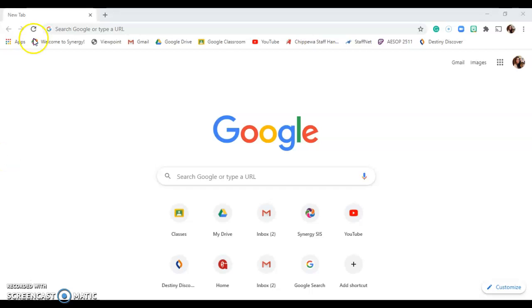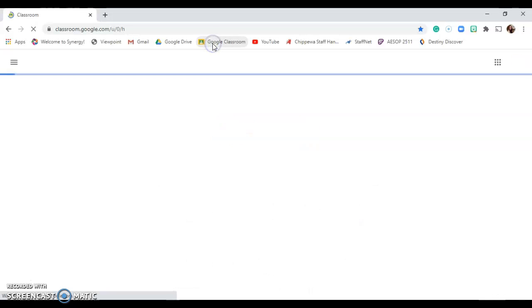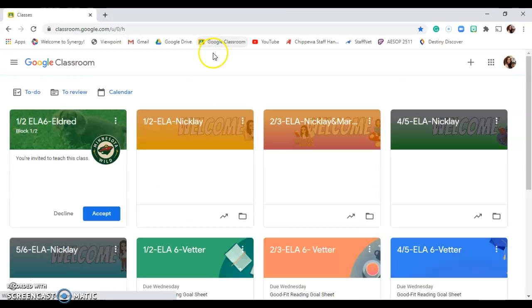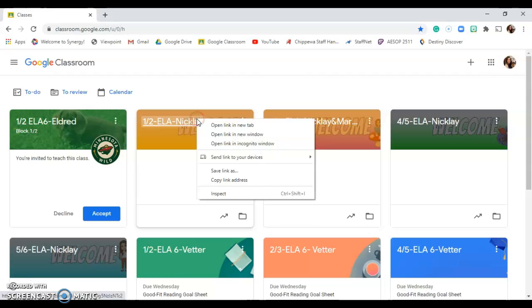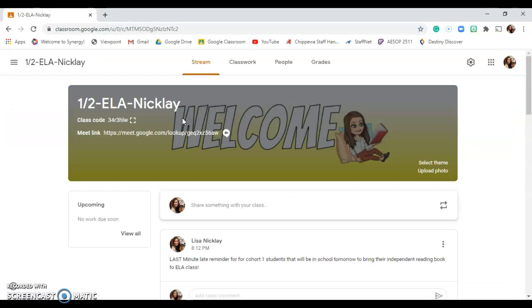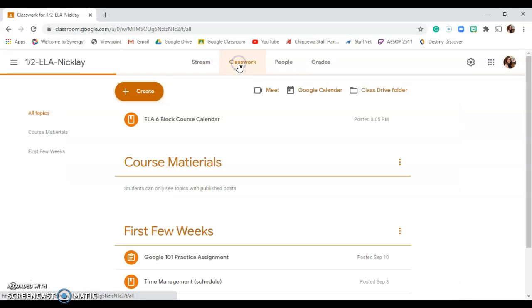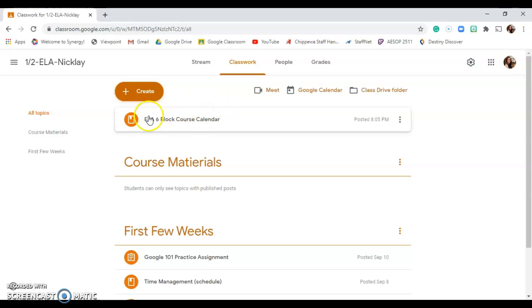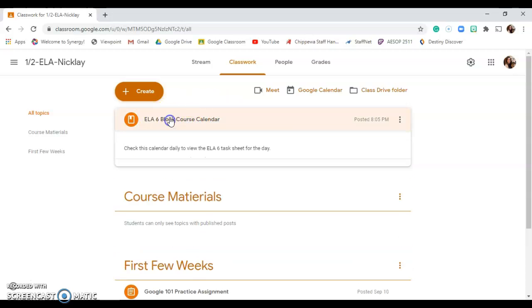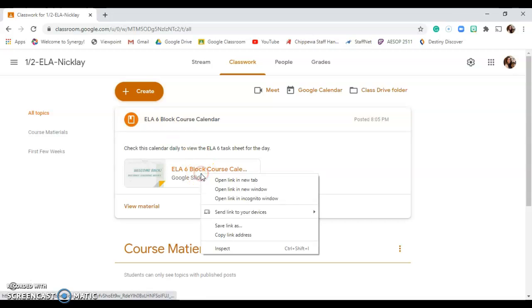So today, you're going to go to Google Classroom. And you'll actually do this every day. You'll go to Google Classroom and click on your block. I'm just going to go to 1-2 block today, but all of you have access to the same slide. And then you hit classwork. And right up here, always at the top, is going to be this ELA 6 block course calendar. When you click on it, this will pop up.